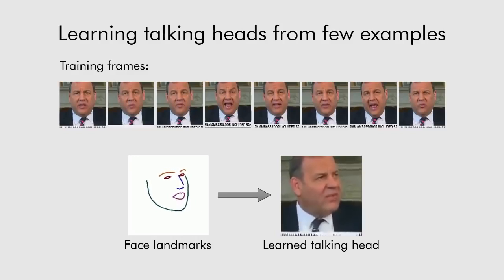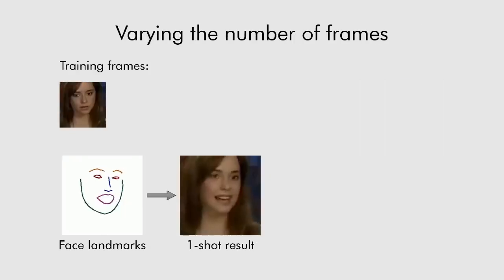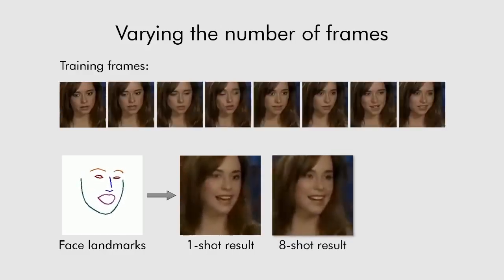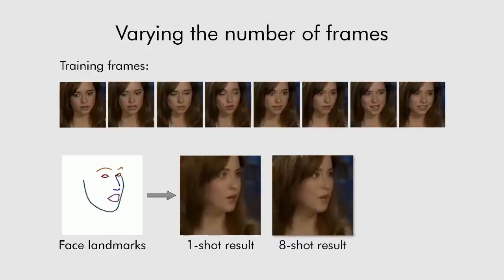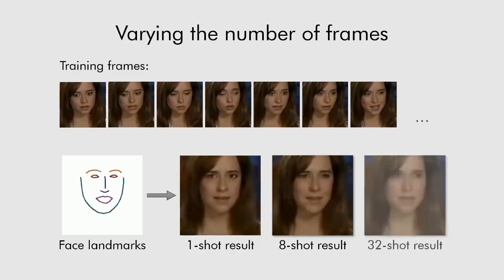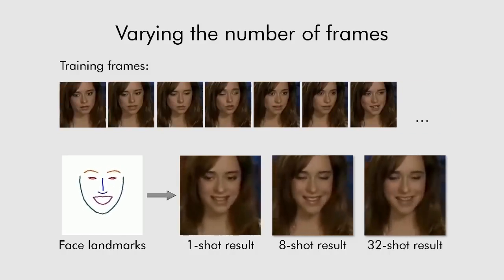Our talking head models work well, even for new view angles, not present in the training examples as shown here. Our system can learn from different numbers of frames. One-shot learning from a single frame is possible. Of course, increasing the number of frames leads to head models of higher realism and to better identity preservation.